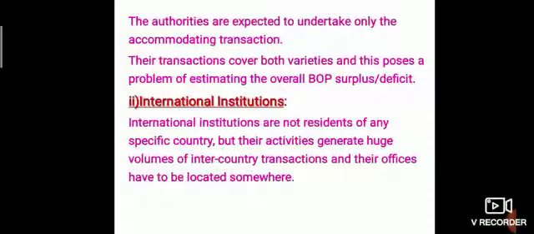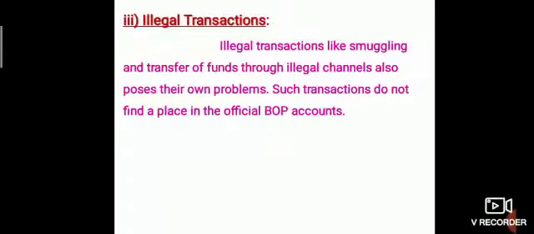Second, international institutions. International institutions are not residents of any specific country, but their activities generate a huge volume of inter-country transactions, and their offices have to be located somewhere. Third, illegal transactions.